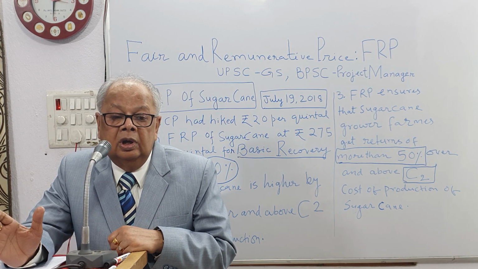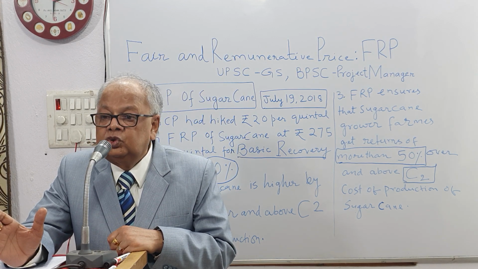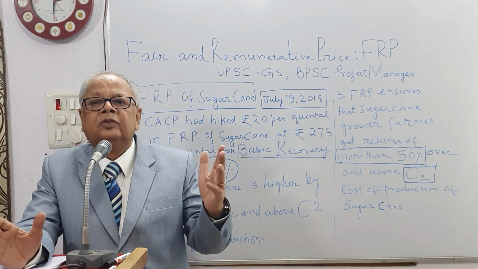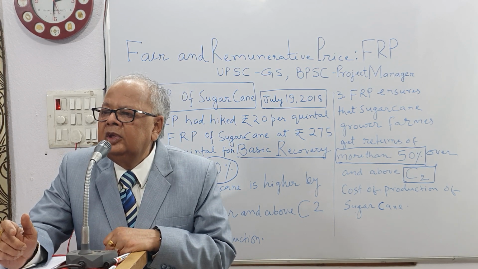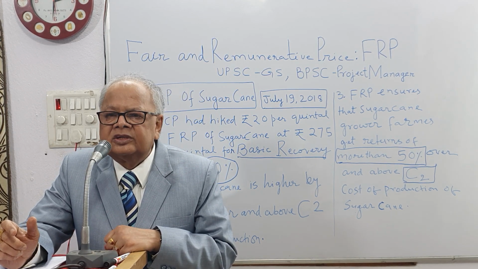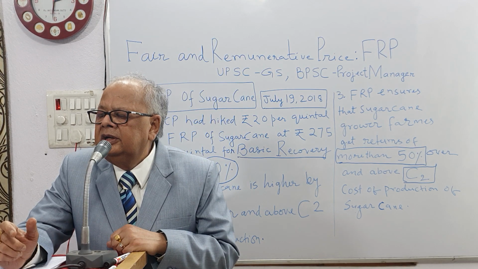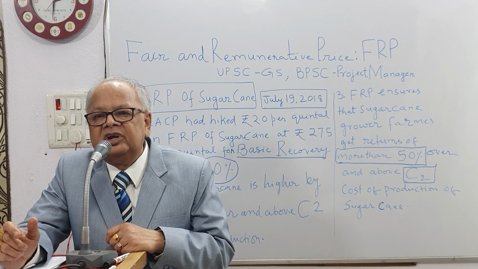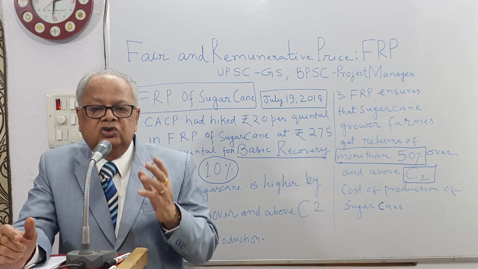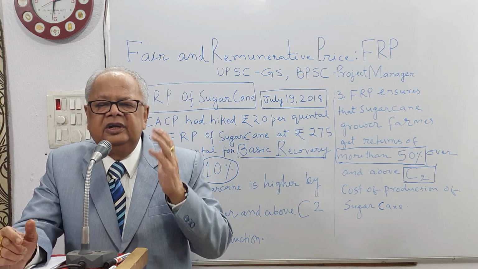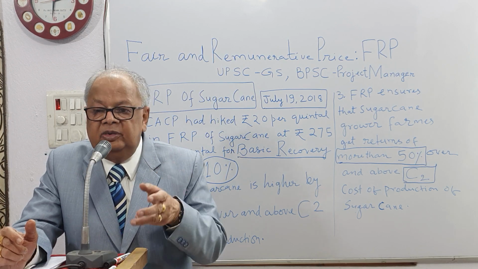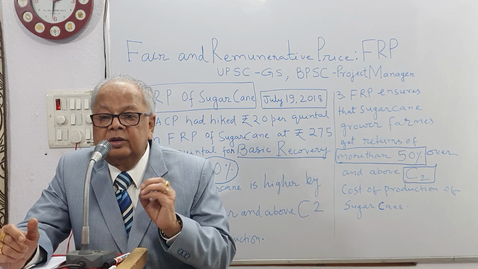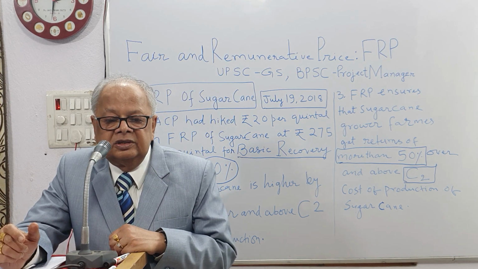So in 1932, a discriminating protection policy was adopted by the British India government, and the sugar industry was protected in India, especially in Bihar. In Bihar, 32 sugar mills were established by